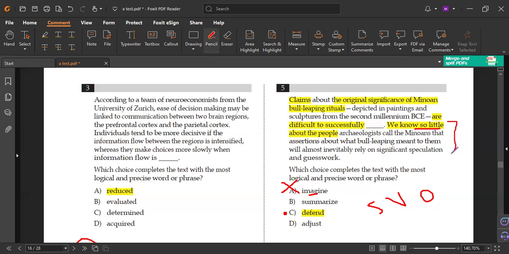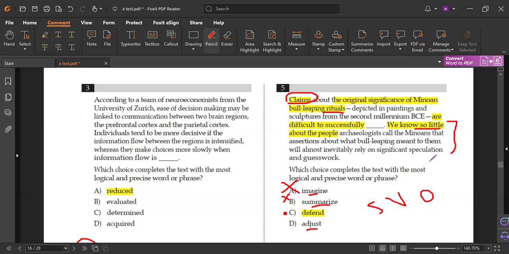In this part, we don't talk about summarizing the rituals or something else. I'm not talking about that. So here letter B is wrong. Of course, we are not talking about changing something, because adjust means to modify, to change something, to adapt to something. But we are not talking about changing the claims. No, he explained here we know so little, so it's hard to defend or support it.